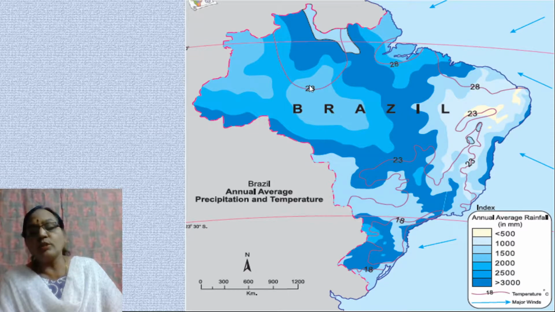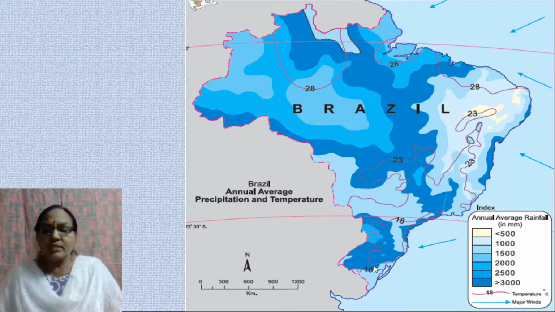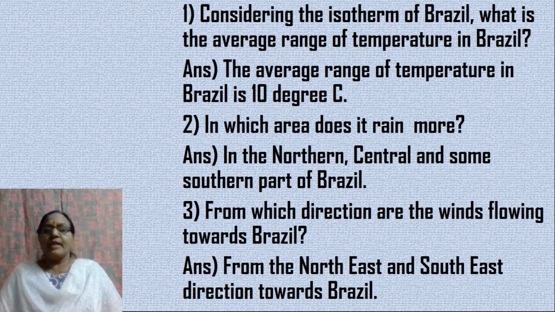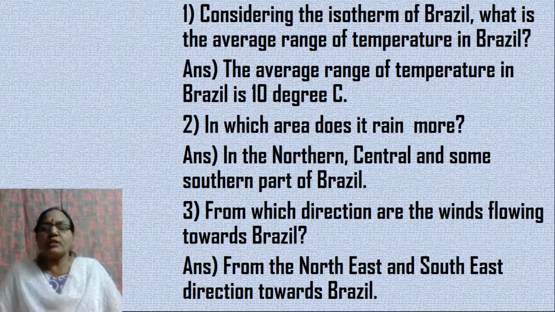So the maximum temperature we can see is 28 degrees, and the minimum temperature here is 18. So maximum minus minimum gives you the average range of temperature. So 28 minus 18 is, what is it? 10. So the average range of temperature in Brazil is 10 degrees centigrade.